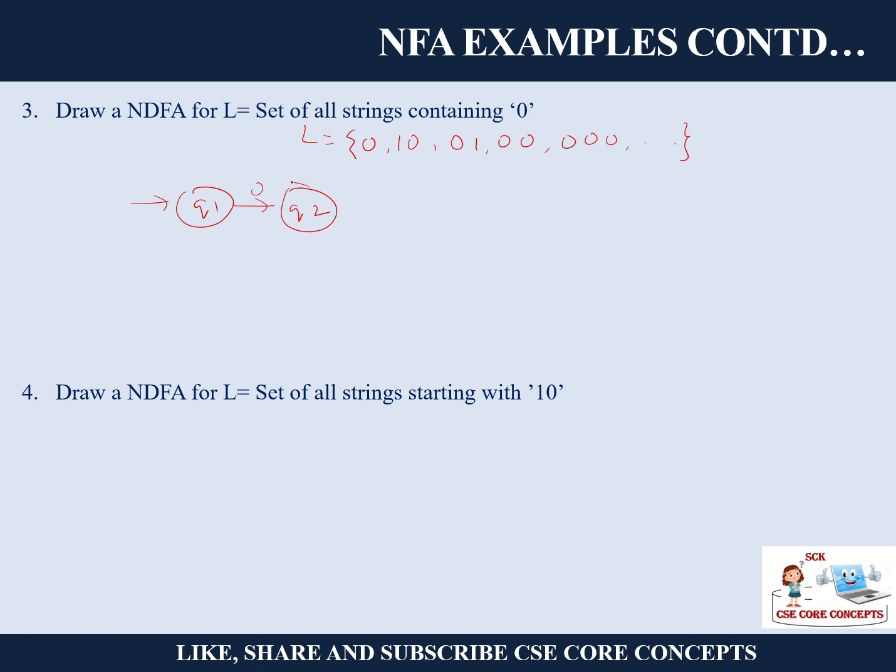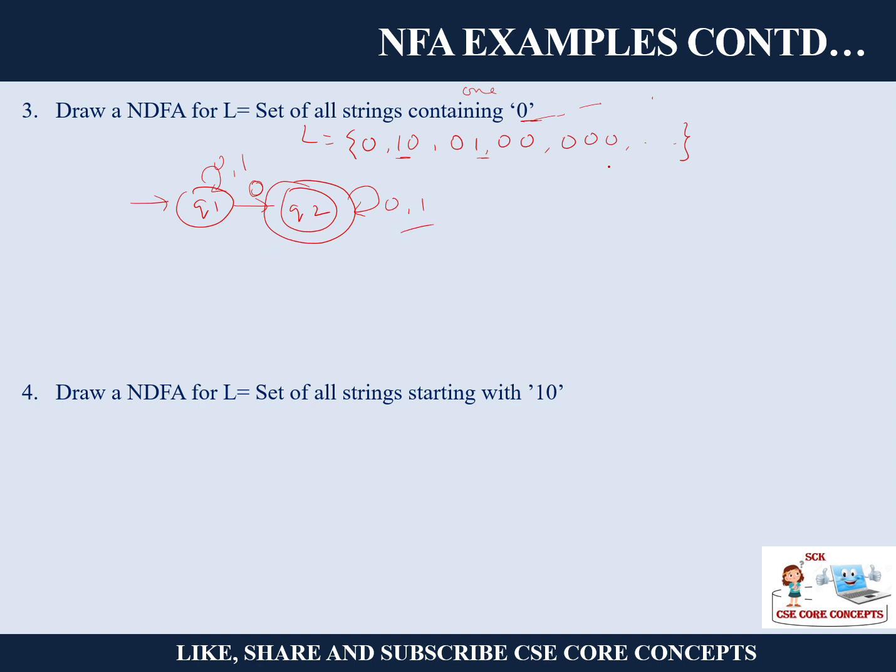Now this is an ending state, and I can have any number of ones and zeros before this. Now this question is quite ambiguous, containing 0. Now containing 1, 0, the question will change: you can have any number of zeros and any number of ones before that. If it should contain 0, now how many zeros should it contain? So if this is the problem, then it's okay. You can say that I can have any number of zeros and ones before this.